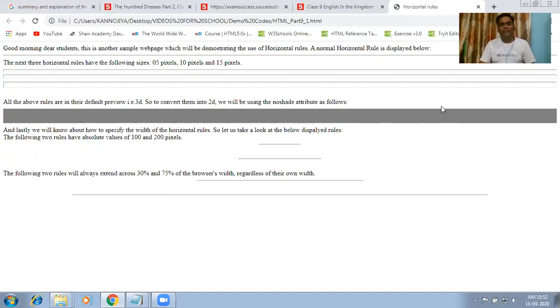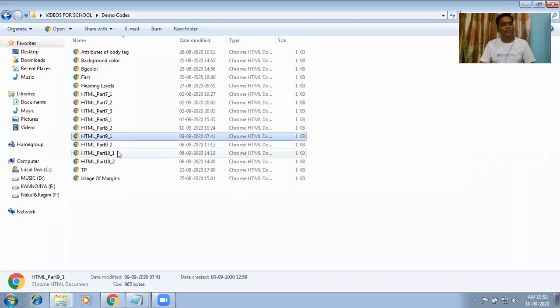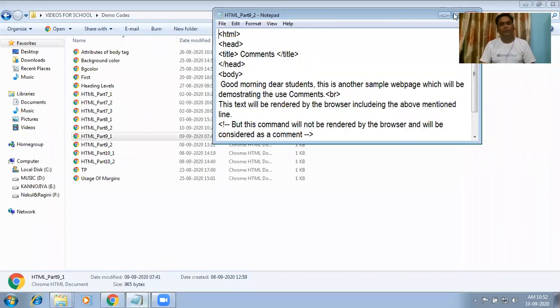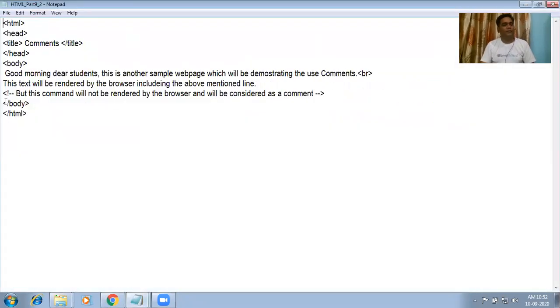The next thing we are going to learn about is comments, how we will use comments. Now you will see over here the comment. Now you can see the comment. Good morning, dear student. This is another sample web page demonstrating the use of comments. We have given this tag, and this is the tag: a sign of exclamation, and two dashes are given, and at the end of the line, two dashes are given.